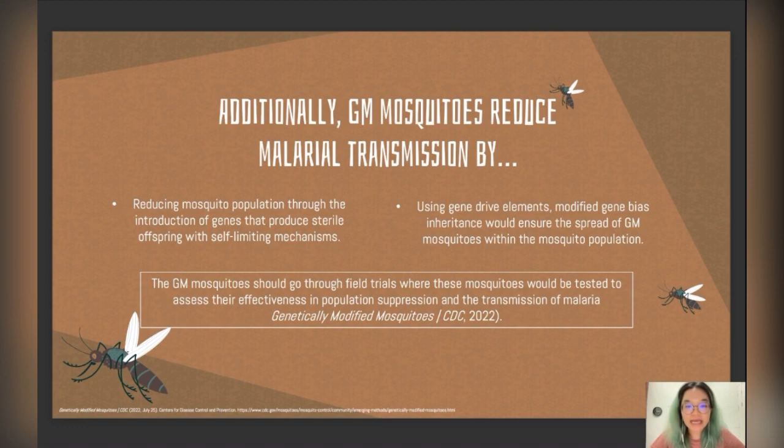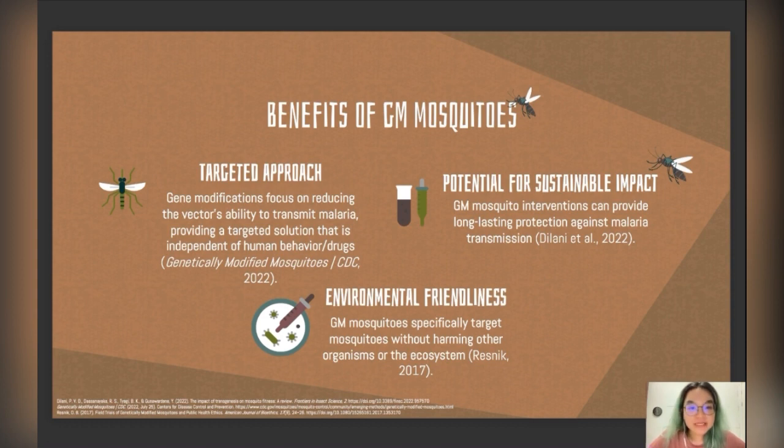One of the fascinating aspects of GM mosquitoes is the gene drive effect. Gene drive elements bias the inheritance of modified genes during reproduction, allowing the desired trait to spread rapidly within the mosquito population. Field trials aim to test the effectiveness of GM mosquitoes. These trials involve releasing GM mosquitoes into the wild and observing their impact on the local mosquito population and malaria transmission rate.